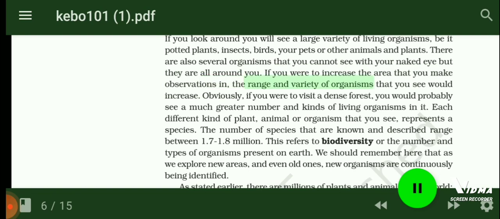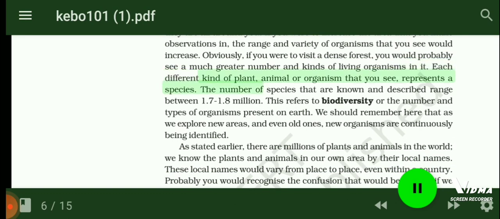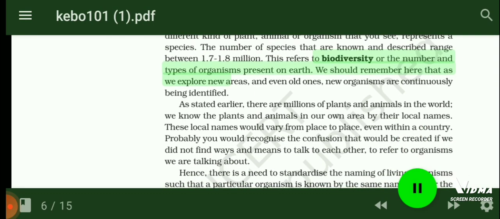Obviously, if you were to visit a dense forest, you would probably see a much greater number and kinds of living organisms in it. Each different kind of plant, animal or organism that you see represents a species. The number of species that are known and described range between 1.7–1.8 million. This refers to biodiversity or the number and types of organisms present on Earth. We should remember here that as we explore new areas, and even old ones, new organisms are continuously being identified.